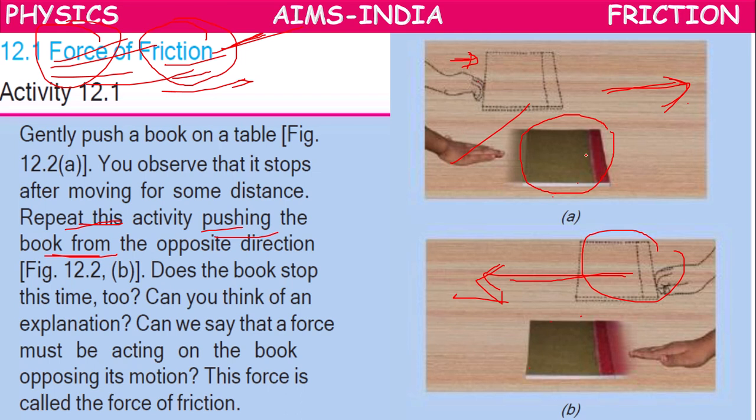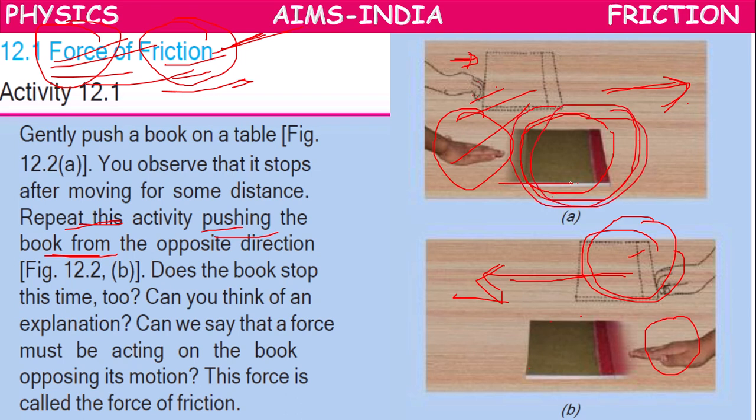So why is it moving, and why is it stopping? It is moving because you have applied force, and only while applying force, your hand is in contact with the book. You have applied force only one time, but after that the book is moving, and the book stops after traveling a certain distance.